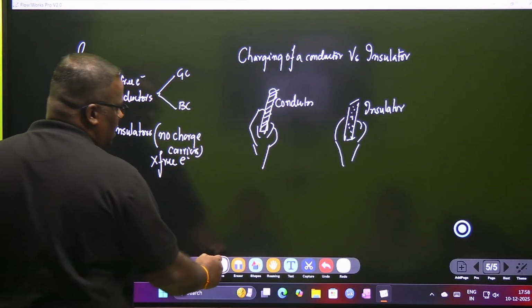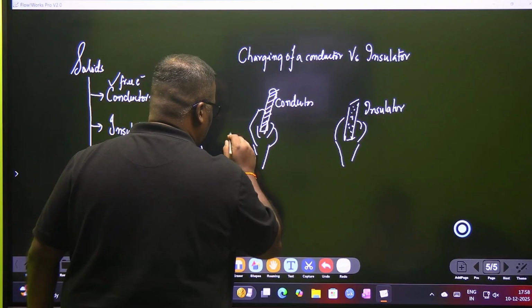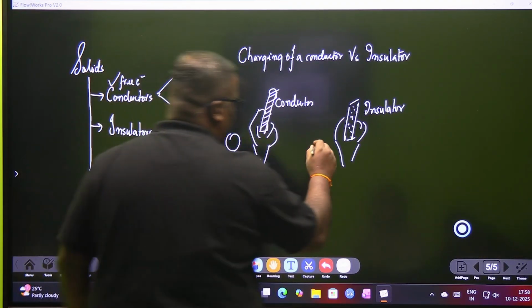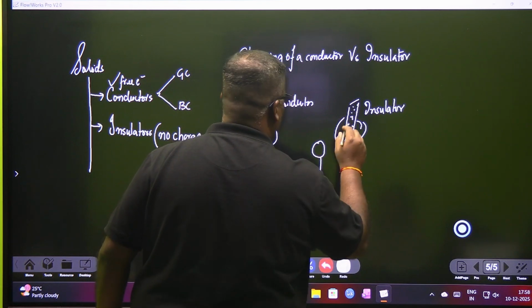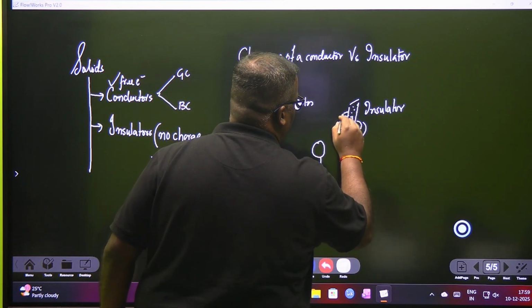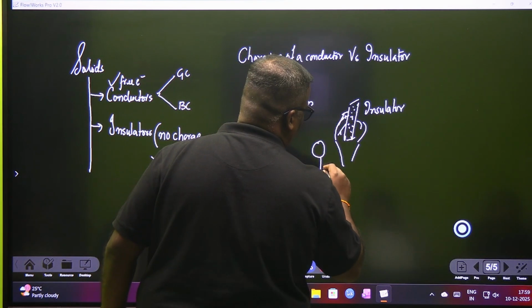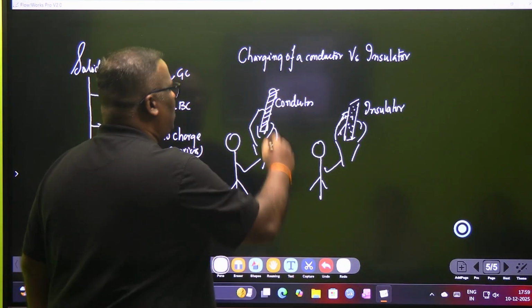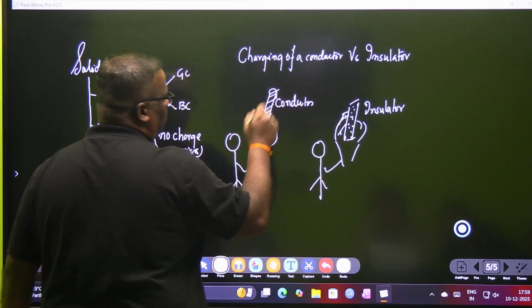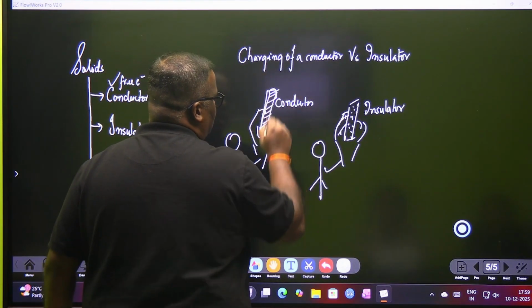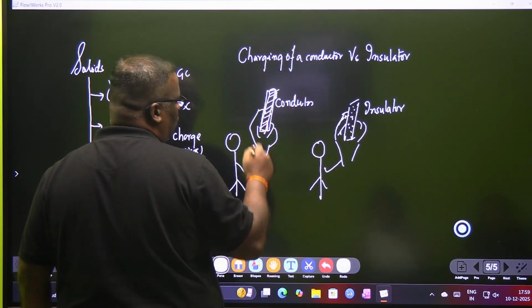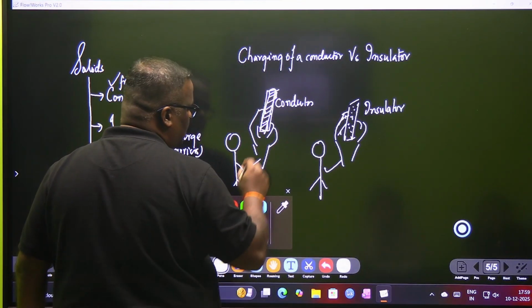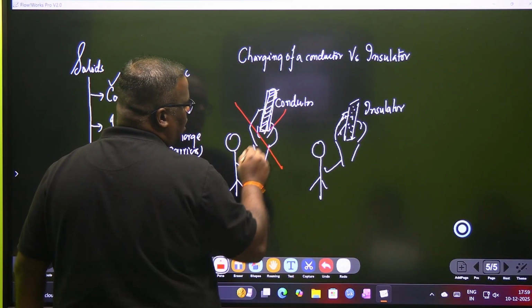The difference is, this hand is definitely a part of a human being's body, and this is also a part of a human being's body. Now, when you charge a conductor, what happens? You cannot charge a conductor by holding it in your body.